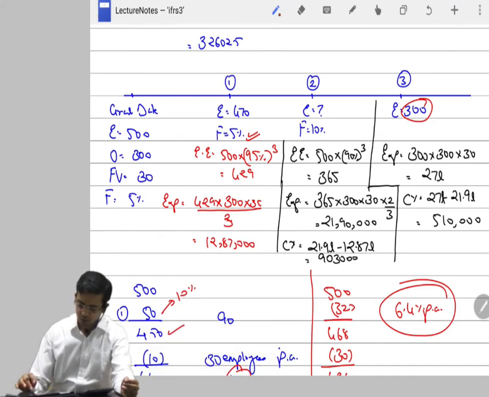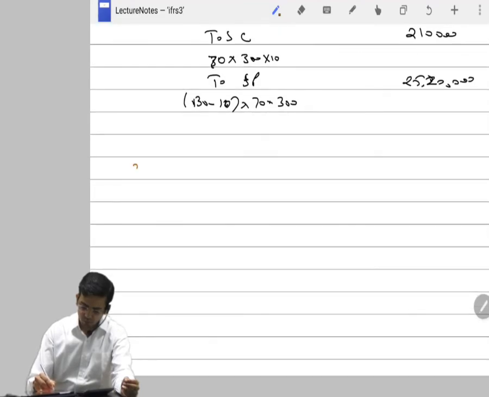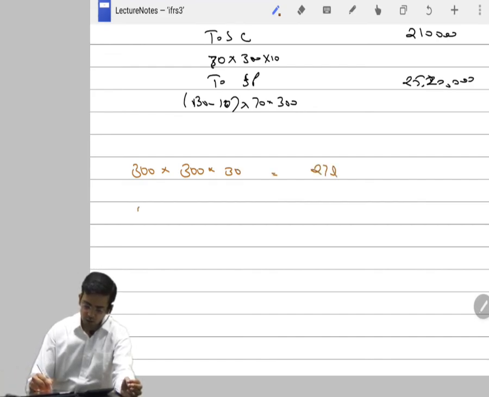For 300 employees, you had booked for 300 options 30 rupees of ESOP value. That is how 27 lakh was arrived. But now you have only debited the account by 290 employees, 300 options, 30 rupees each.